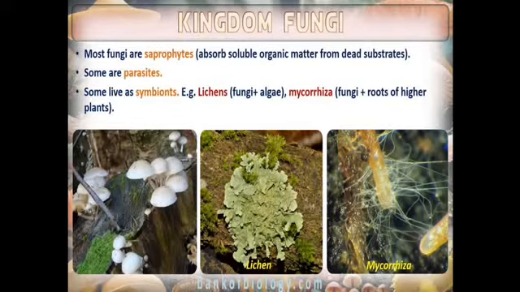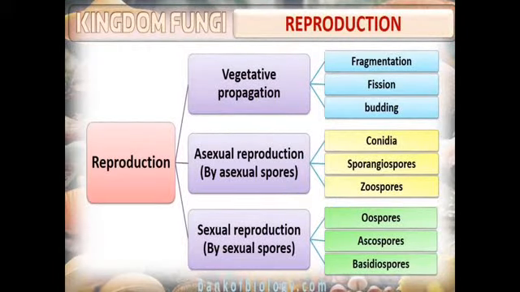Okay, so it is like an association between two organisms in which both organisms derive benefit from one another. Now we have reproduction. Reproduction in fungi is carried out in three processes: vegetative propagation, asexual reproduction, and sexual reproduction. Even vegetative propagation is divided into three types: fragmentation, fission, and budding.